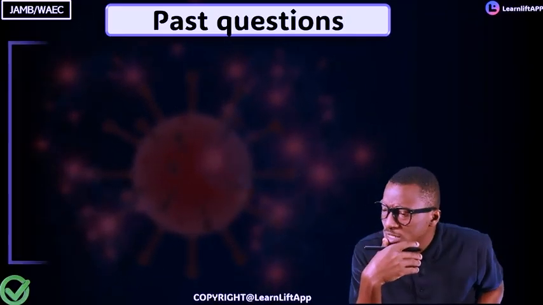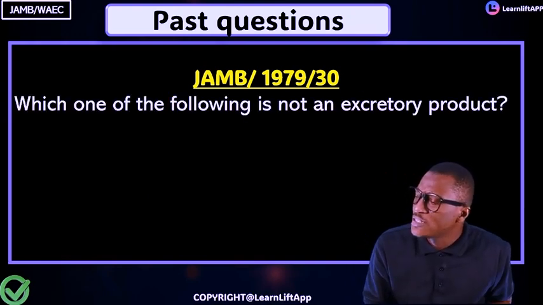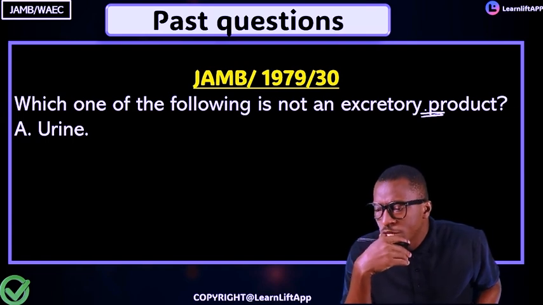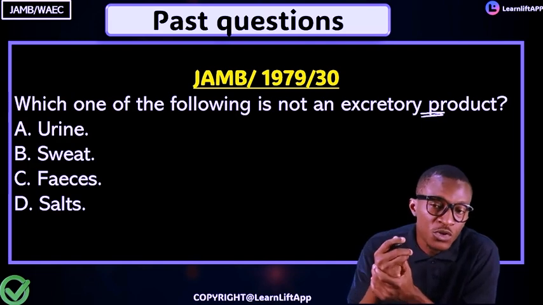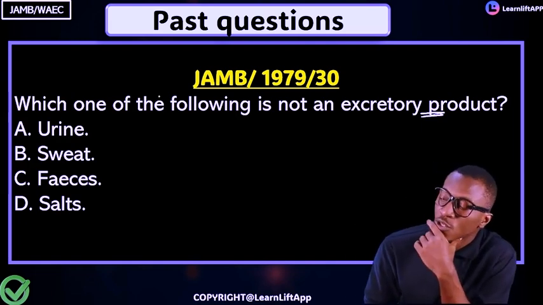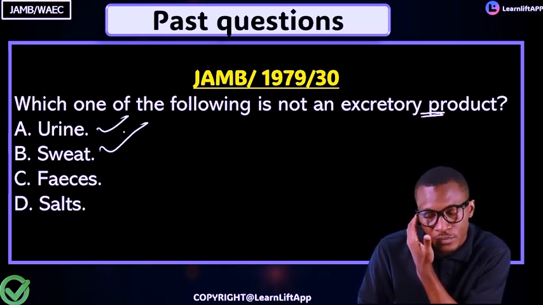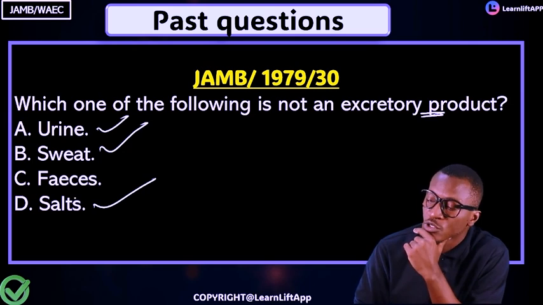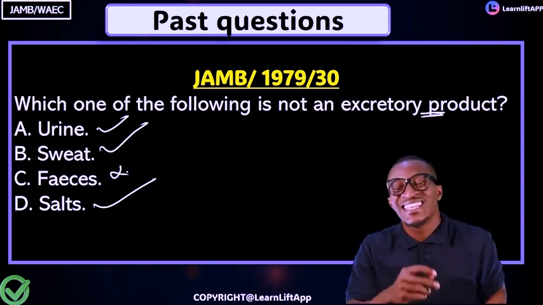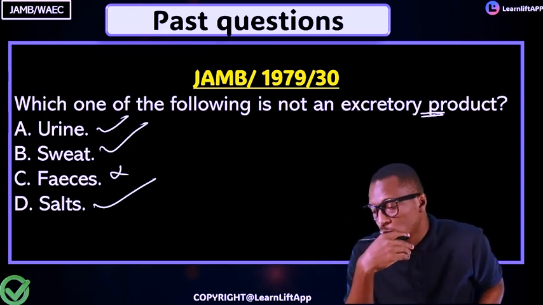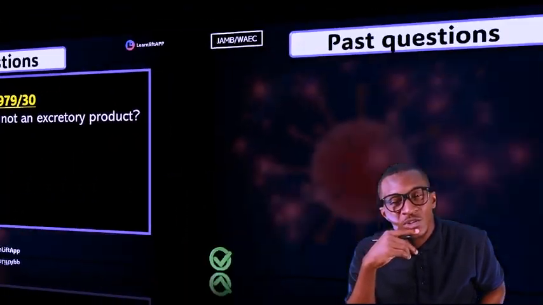Now, let's see past question. If you say you understand that, let's see. The question says, JAMB 1979 question 30. Which of the following is not an excretory product? Urine, sweat, feces, salts. Of course, urine is an excretory product. Sweat is an excretory product. Salt is an excretory product because salt is contained in urine, salt is contained in sweat. But feces is not an excretory product. We said it's from egestion, not from excretion, making option C the answer.